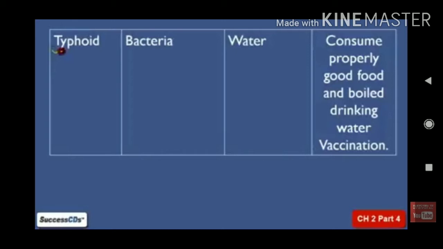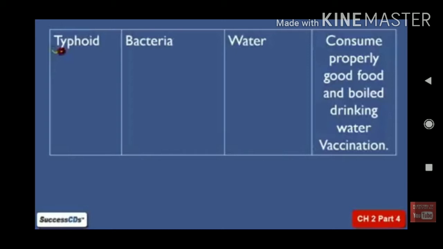When this disease is happening, sanitation is very important. Proper sanitation, drinking boiled water, and properly cooked food are needed. The food should be cooked at a certain temperature to kill any microorganisms in it. So: properly cooked food and purified or boiled drinking water.